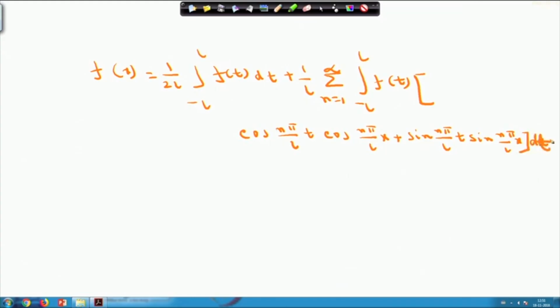I am integrating with respect to t. So this equals 1 by 2L integral from minus L to L f(t) dt plus 1 by L summation n equals 1 to infinity.